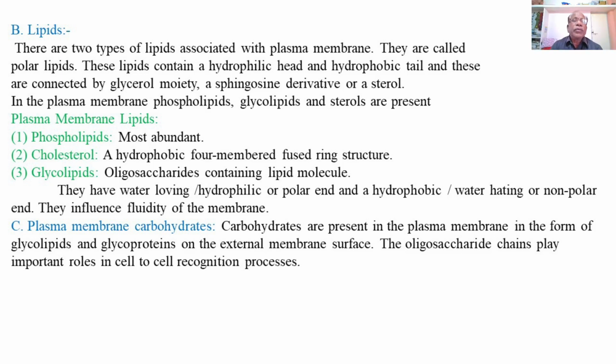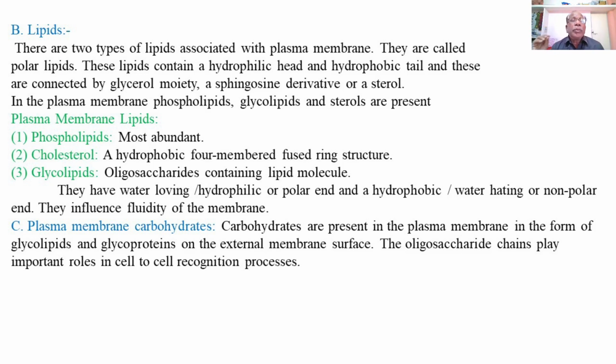The lipids of the plasma membrane are called polar lipids because they lie either to the outer surface or to the inner surface of the plasma membrane.